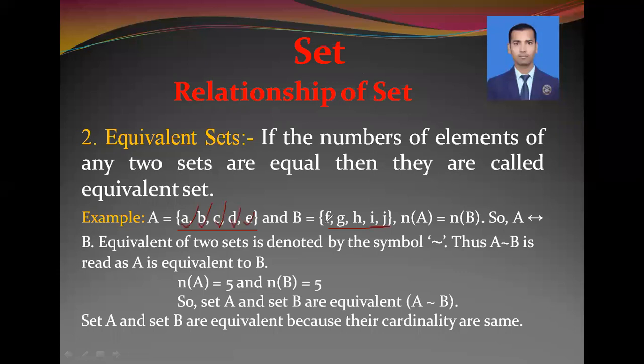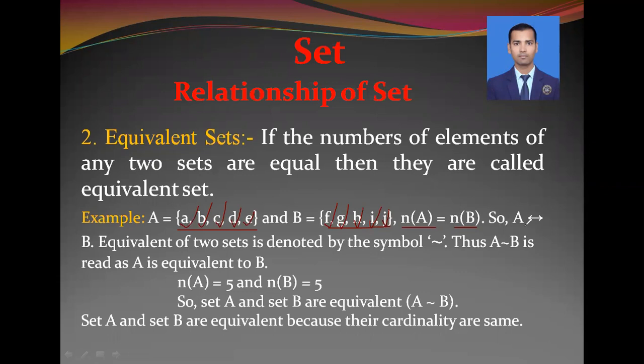In the same way, in set B, 1, 2, 3, 4, and 5. So both have the same cardinality. That's why the number of A is equal to the number of B. And for this, we need only their cardinality to be equal, not anything else. Even if their elements are the same or not, that doesn't matter.